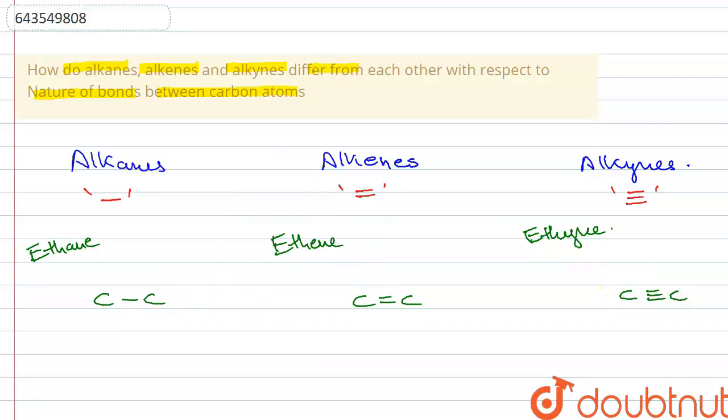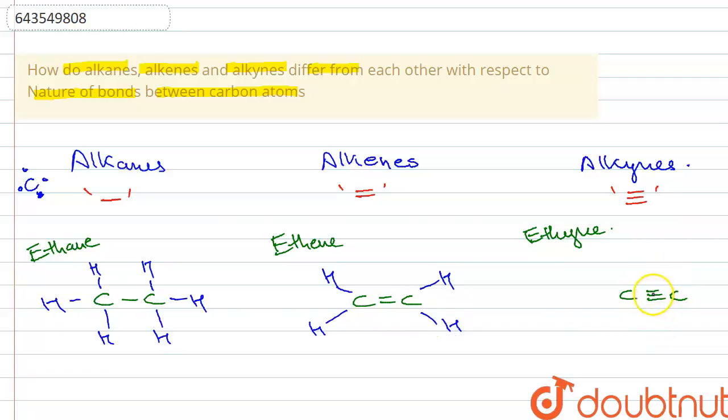Now, as you know that a carbon atom has 4 electrons in its outermost shell, and all these 4 electrons need to be forming bonds. Okay, now in this carbon atoms, 1 electron has already been involved in forming bonds. The other electrons are going to be forming bonds with hydrogen, something like this. Here 2 electrons are involved in forming bonds, so other 2 will be attached with hydrogen, something like this. And here 3 electrons have been involved in forming bonds, so the other 1 will be attached like this.